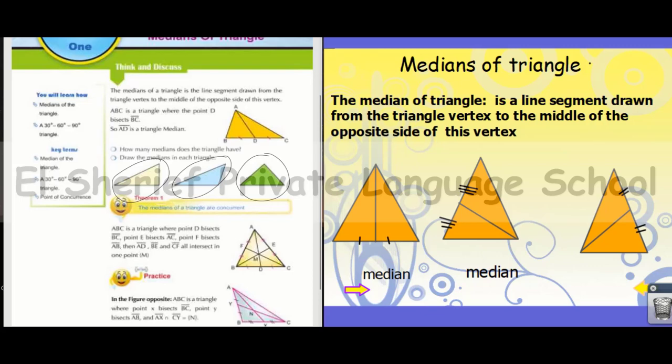Median of triangle is a line segment drawn from a vertex of the triangle to the midpoint of the opposite side of this vertex.